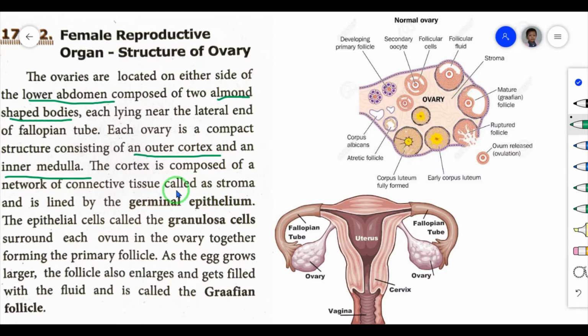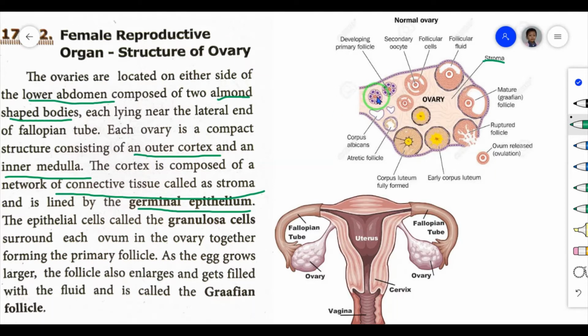The cortex is composed of a network of connective tissue called stroma. So the cortex region is composed of connective tissue, and that connective tissue is known as stroma. It is lined by the germinal epithelium. Now, the epithelial cells called the granulosa cells surround each ovum in the ovary, together forming the primary follicle.